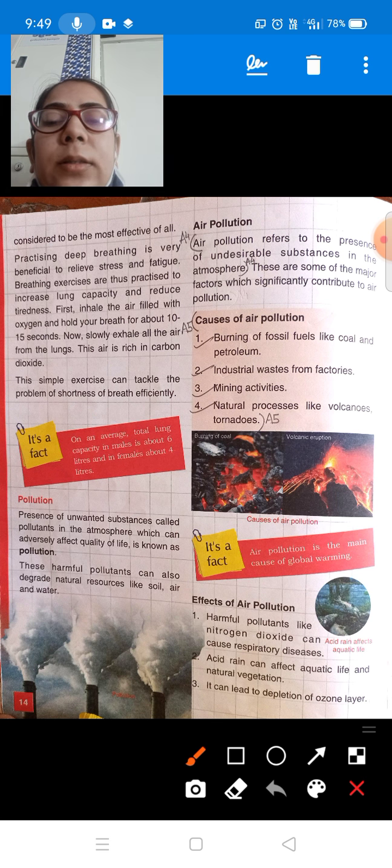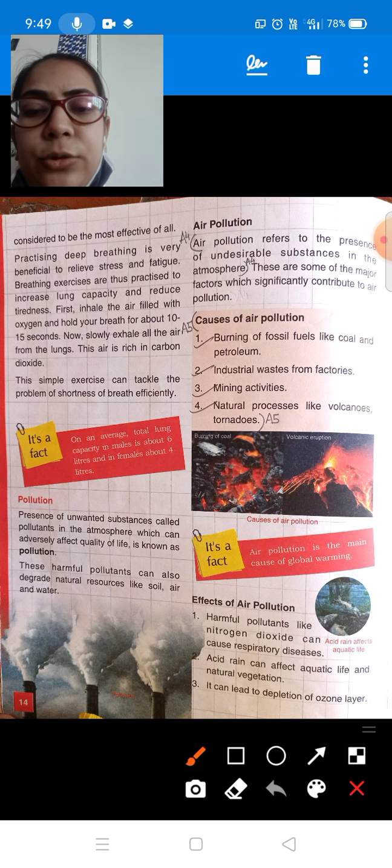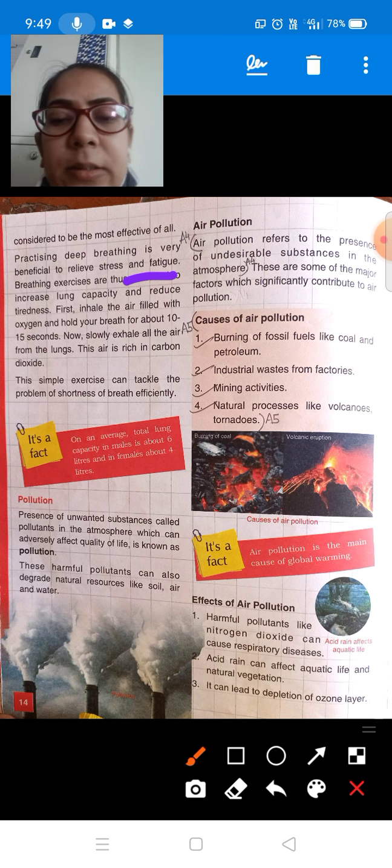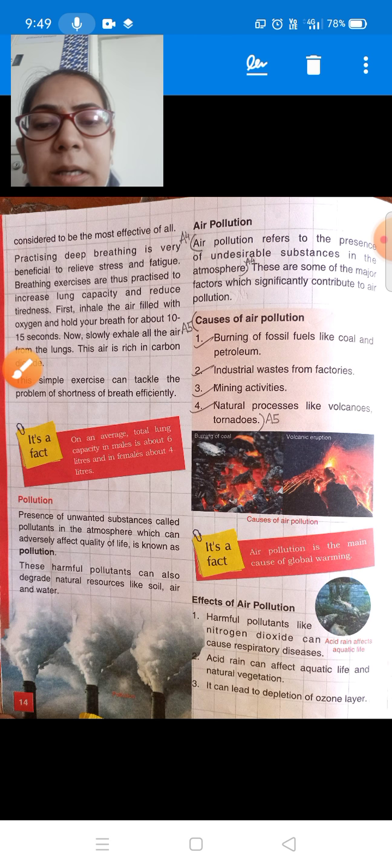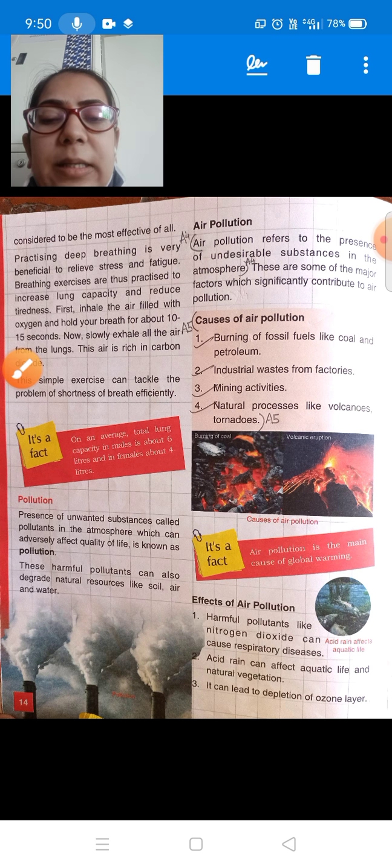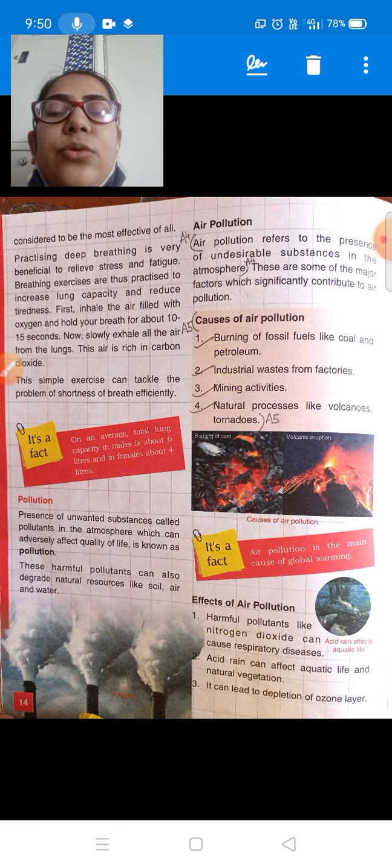Okay, now let's start. Practicing deep breathing is very beneficial to relieve stress and fatigue. Breathing exercises are thus practiced to increase lung capacity and reduce tiredness. हमारे लंग की कैपेसिटी भी बढ़ती है स्टूडेंट्स, because with the help of breathing exercise our lungs more expand, so its capacity will be increased and our tiredness will be reduced, our tiredness will be decreased. हमारी थकान भी दूर होती है ब्रीदिंग एक्सरसाइज से.